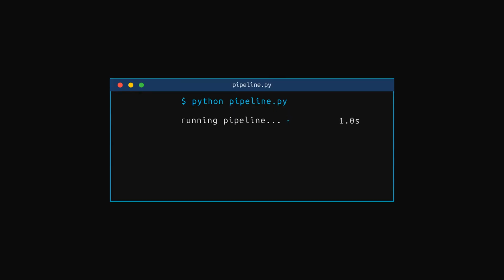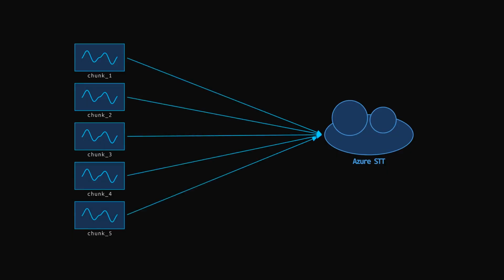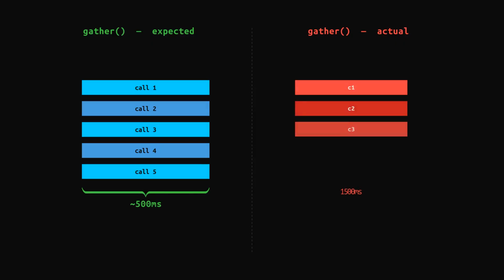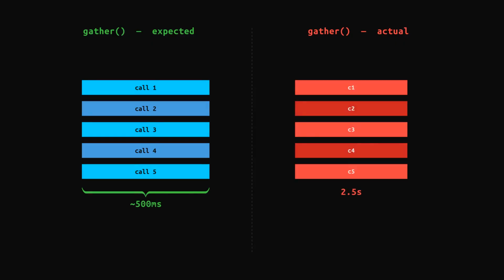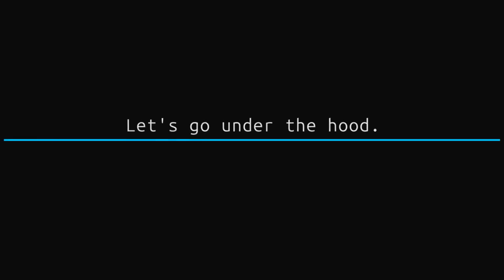I added asyncio.gather to my pipeline, and my latency went up by 1 second. Not down, up. I was making multiple speech-to-text calls using the Azure Speech SDK, and I thought that since Gather runs them concurrently, it should be faster. It was not, and the reason why is something most asyncio tutorials will never tell you. Let us go under the hood.